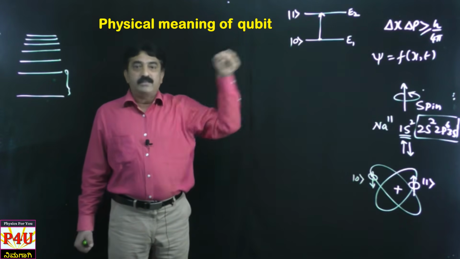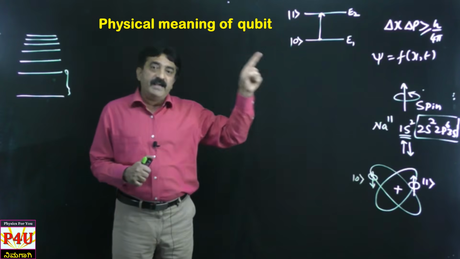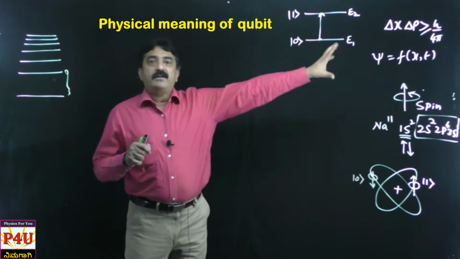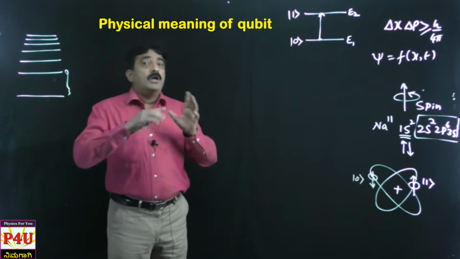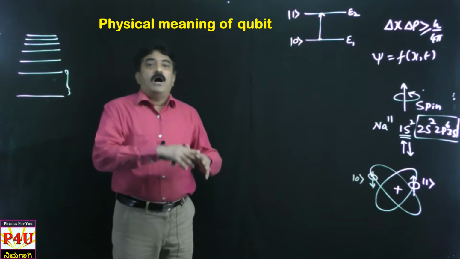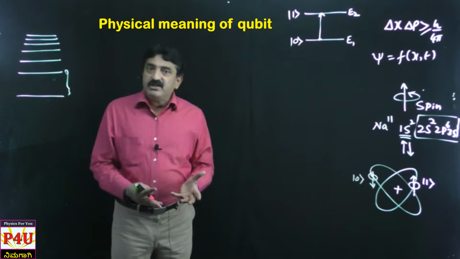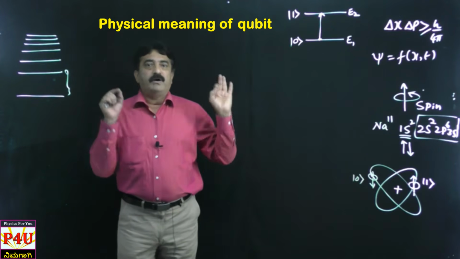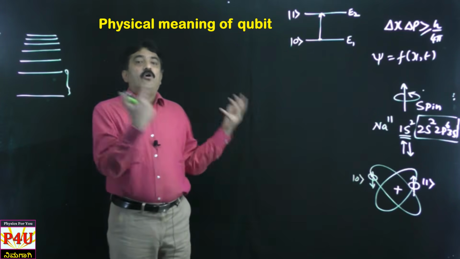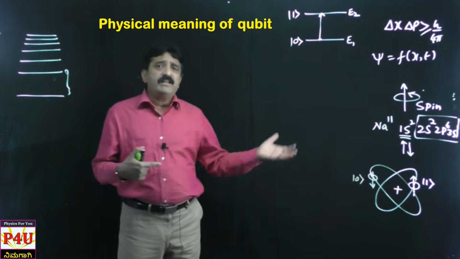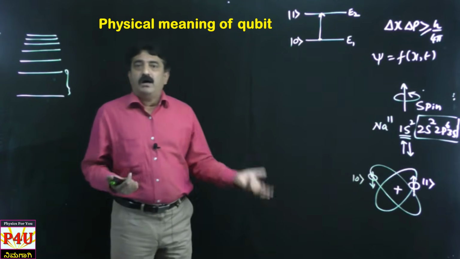There also electrons, here also electrons, but there an array of electrons were simply moving. We never bothered about what actually their spin is, how they are polarized, what energy they have. We bothered only about how much potential difference is applied, what is the resistance, how many electrons are available, whether it is a conductor, insulator or semiconductor.